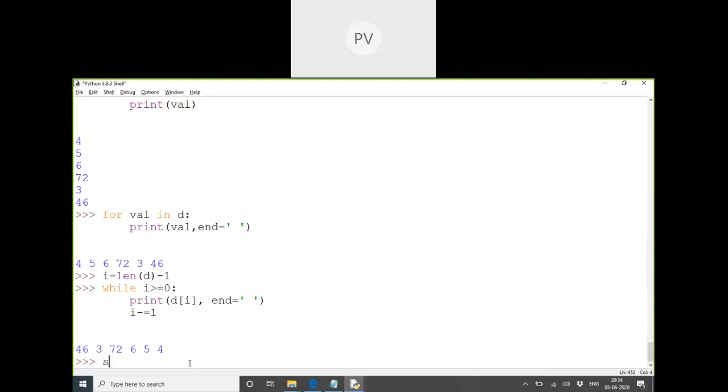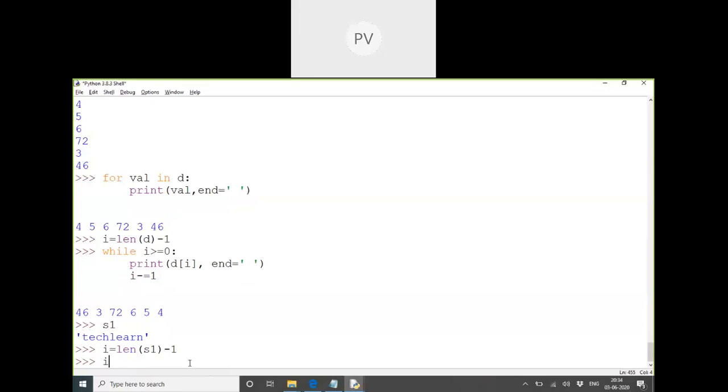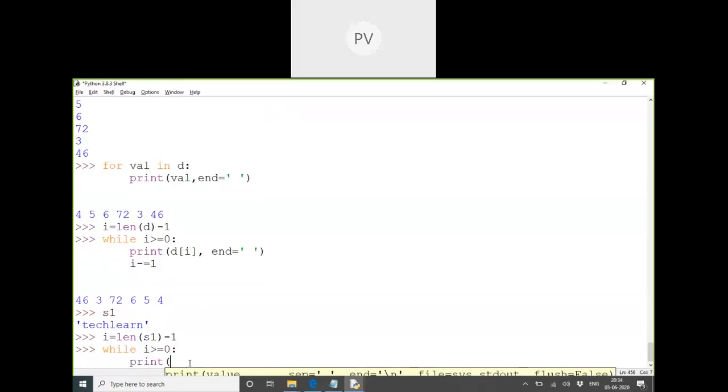String also we can do the same. This is a string. I want to print in reverse order. So start from which index? Length of the string minus 1 index, because the last index is not the length. I have to go as long as while i index is more than or equal to which index? 0. We need to just print that string at which index?